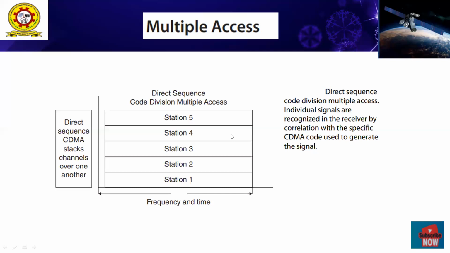By using this multiple access, which is generally used for satellite communication. Why? Because satellite communication was launched in 1960.